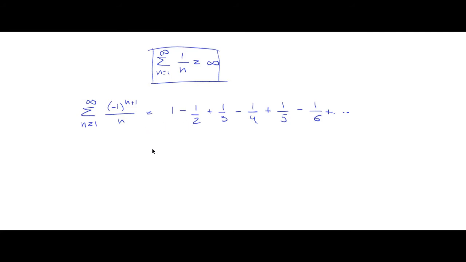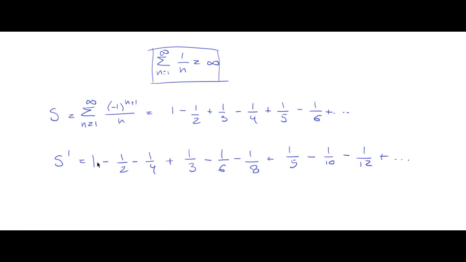So I'm going to show that. Let's say this is convergent, so it has one value called s. I'm going to show you that we can rearrange the values in this sum, and we can get another value from s. Let's call it s prime, and what we're going to do is take one positive value, and then two negative values: minus 1/2 minus 1/4. And then plus 1/3 minus 1/6 minus 1/8, and then plus 1/5 minus 1/10 minus 1/12, and so on.